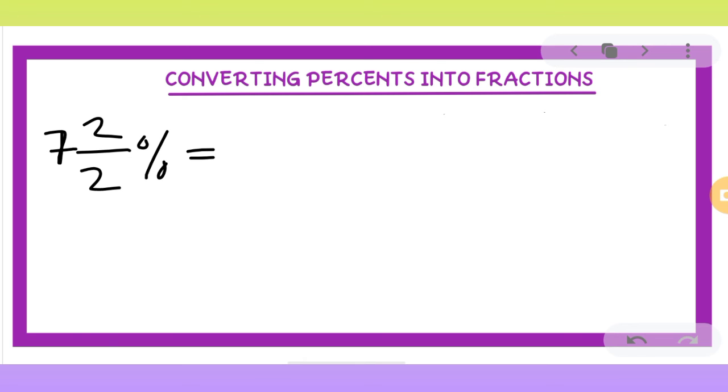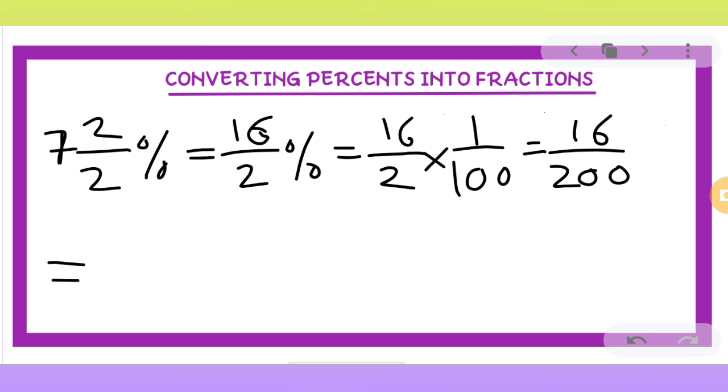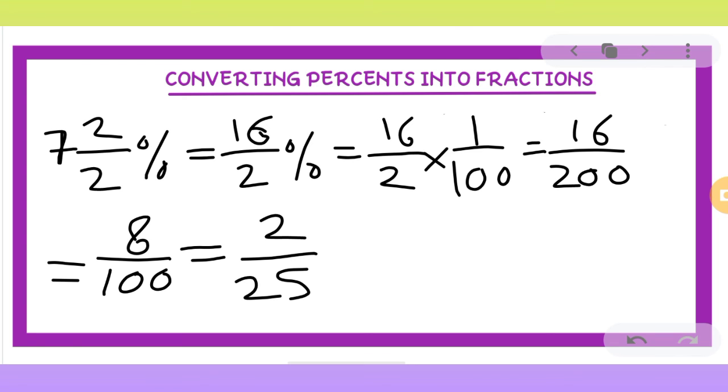7 2/2%. Now if we have to convert this into fraction, what will we do? First convert the mixed fraction into improper. So it will be 7 times 2 is 14 plus 2 is 16 upon 2%. Now I already told you percentage means 1 by 100. So it means 16 upon 2 multiplied by 1 upon 100. So it will be 16 upon 200, which when we reduce, will be 8 upon 100. You can further reduce it and it will become 2 upon 25. So this is the final answer. 7 2/2% will be 2 by 25 in fraction.